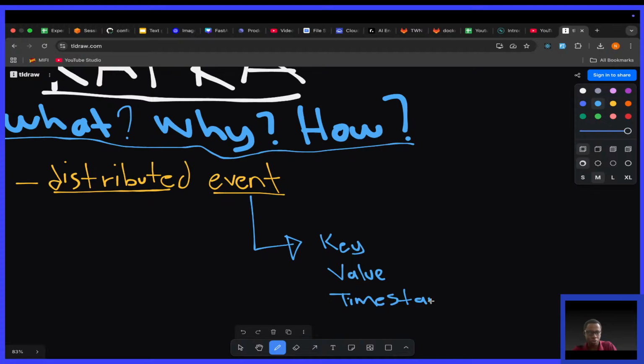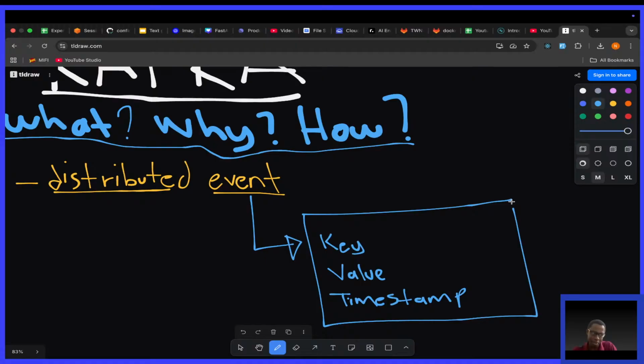So all these three make up a piece of event data because it describes what happened, when it happened, and who was involved. That's the purpose of event streaming. It tells us what happened, when it happened, and who was involved. So that's what we are purposeful about.